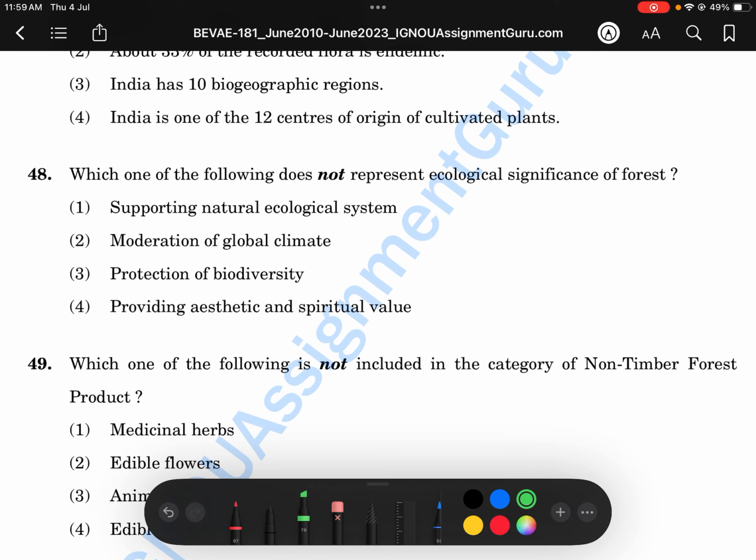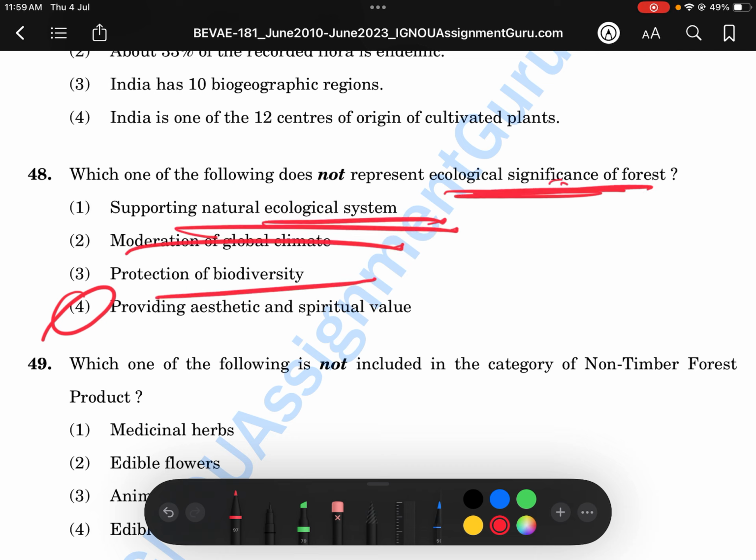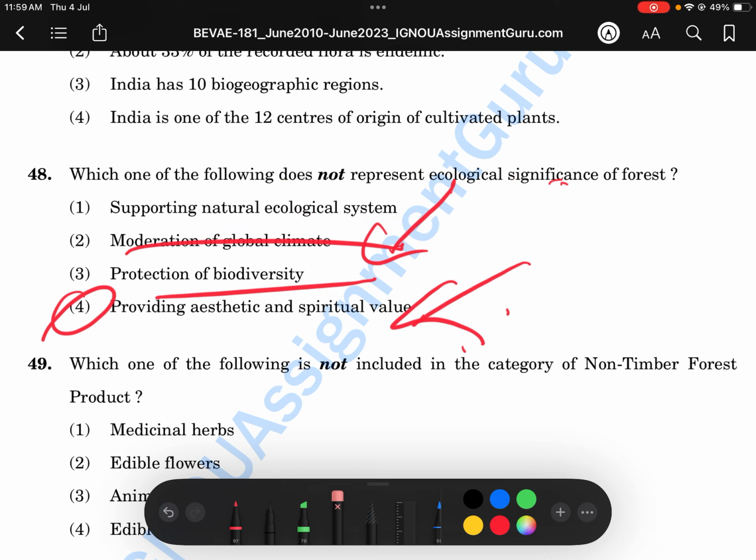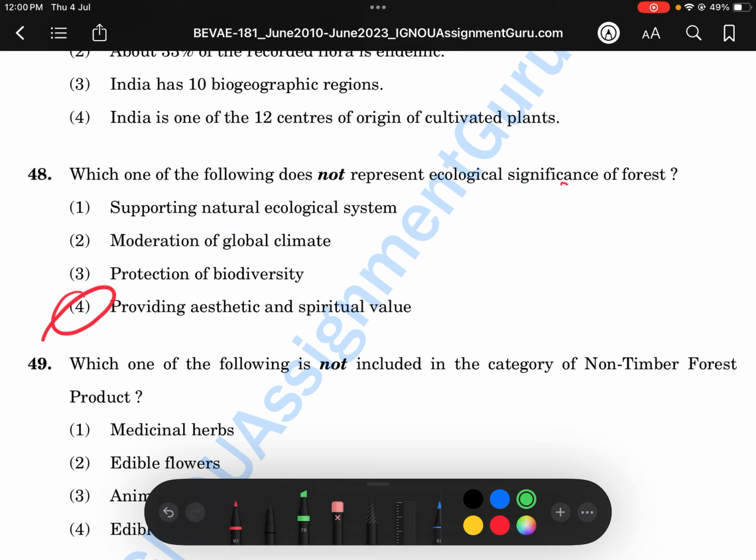48th question. Which one of the following does not represent the ecological significance of forests? It is providing aesthetic and spiritual value. It is not ecological significance, it is social significance. Okay, we have ecosystem support, natural moderation of climate, protection of diversity, because they are ecological. It is asking which is not. This is social. So this is the answer.